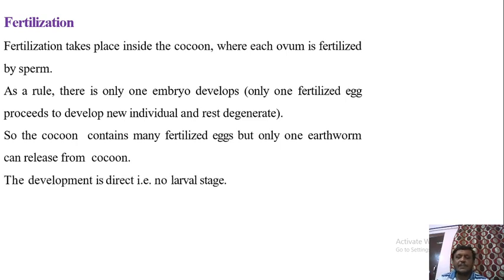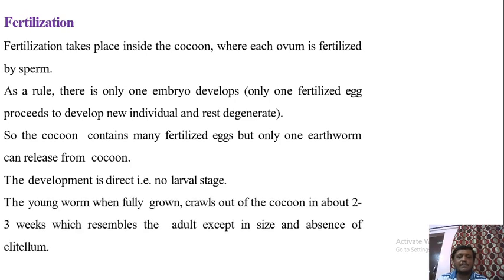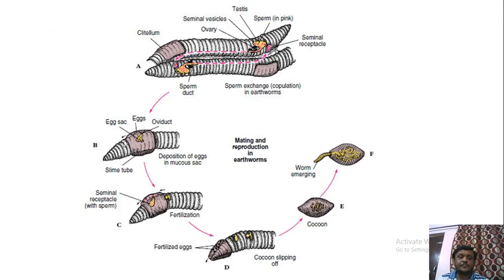The development is direct; there is no larval stage. The fertilized egg, that means the zygote, directly develops into the young one. This young one is similar to the adult. The only difference is that the young one is smaller in size and does not have a clitellum. However, the adults are larger in size, having a clitellum.